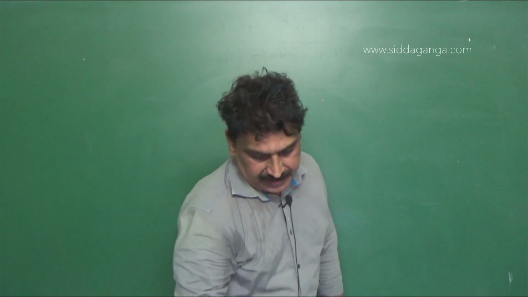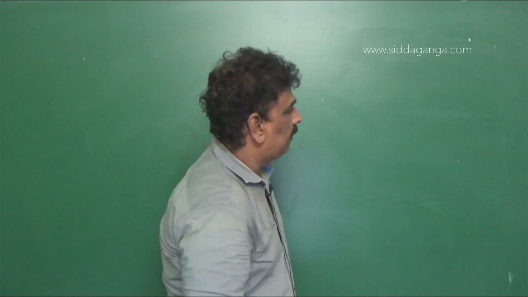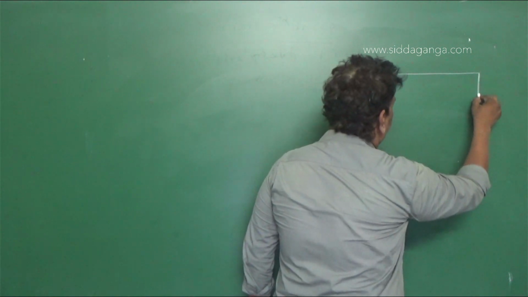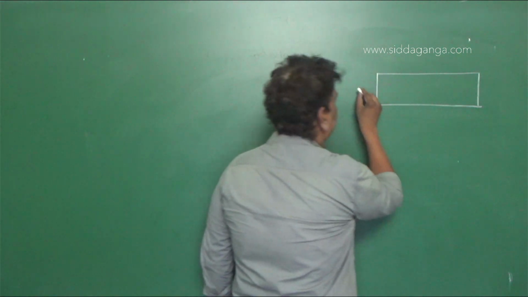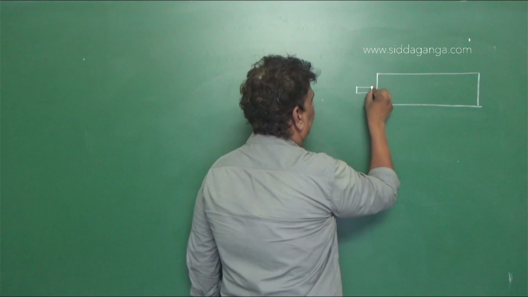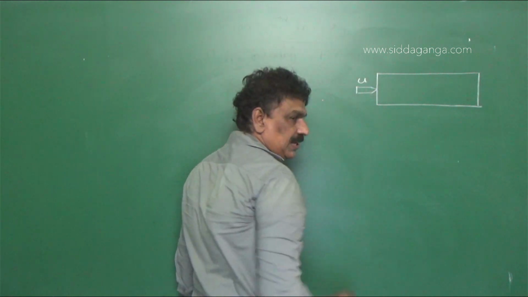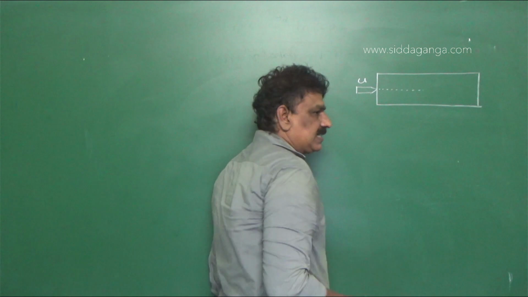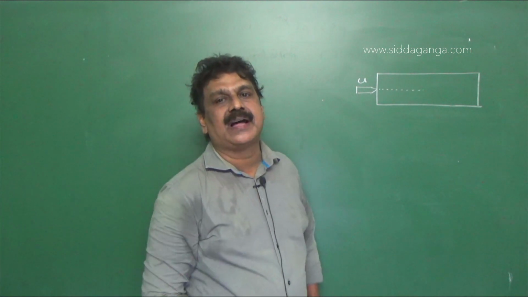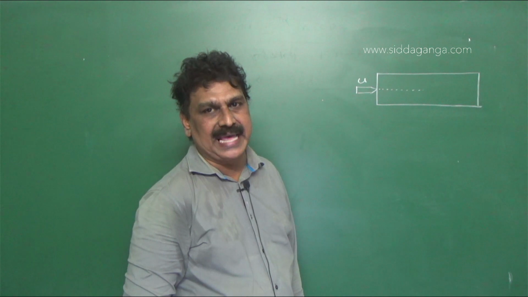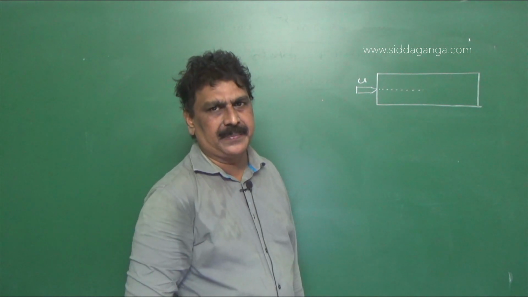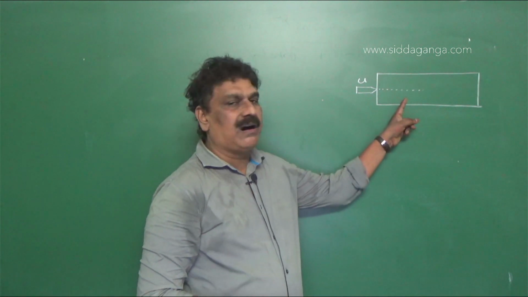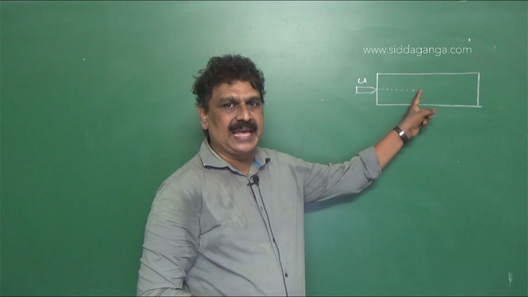Now we have a bullet fired into a target, say like this. This is the bullet having initial velocity u. When it enters the block, it experiences a resistive force in the opposite direction, a frictional force. Now that force reduces the speed of the bullet, providing a retardation.